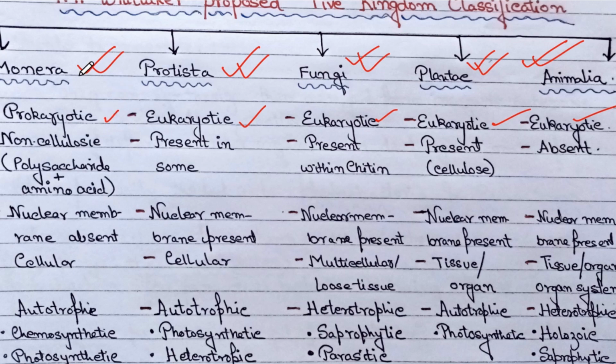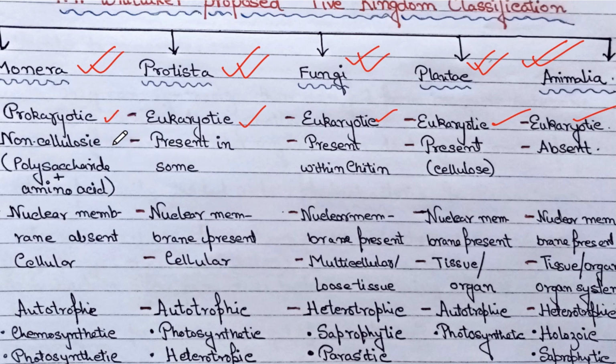So we can remember, other than Monera, all other four are eukaryotic. I think this kind of chart would help you; it would be easy to remember if you see it in chart form.